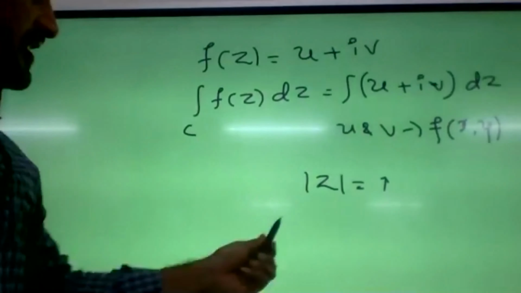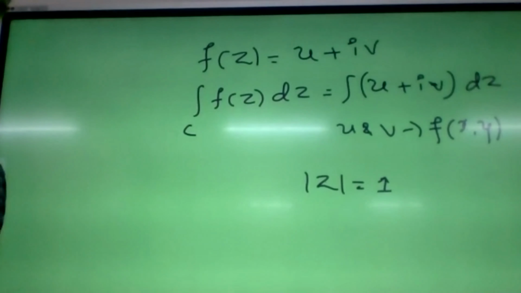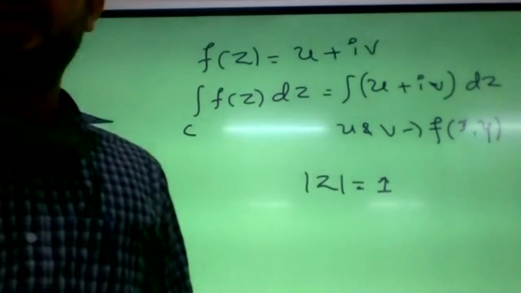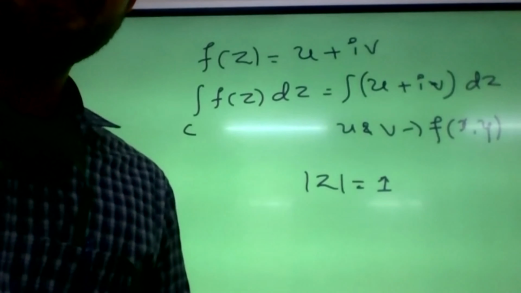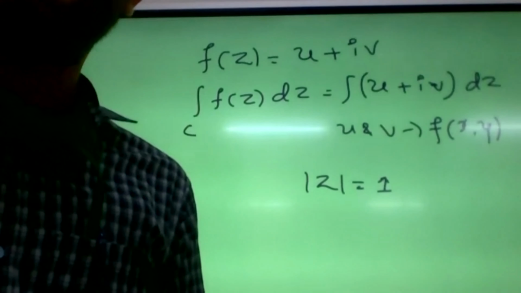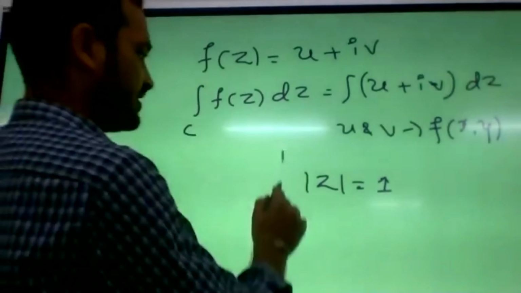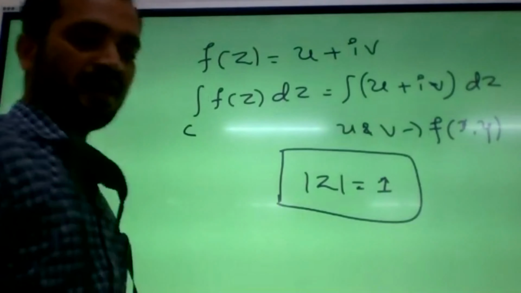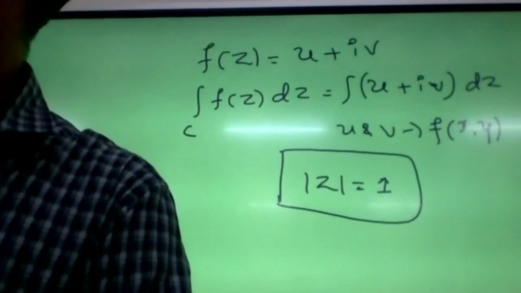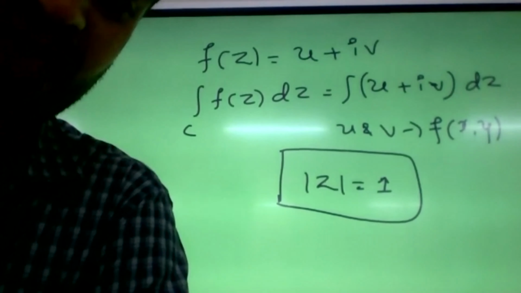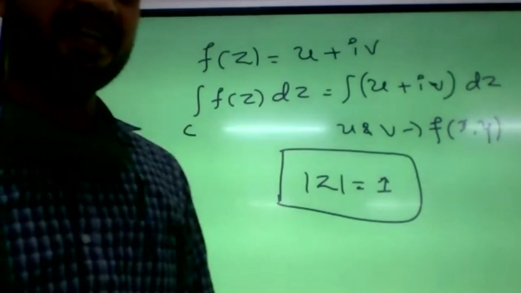Okay, so let me tell, mod z equals 1. What will it indicate? Because the region of integration is usually given in terms of mod z, it may be modulus of z minus a equal to some constant. So what does mod z equals 1 indicate? Is it a straight line or a parabola or a circle? Because if you know what this function indicates, then you can integrate it easily. Otherwise it's difficult. Any idea?